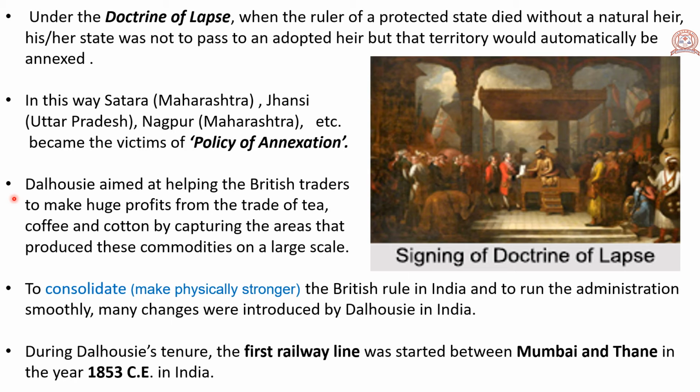At that time, some areas of India produced tea, coffee and cotton, and there was great demand for them.